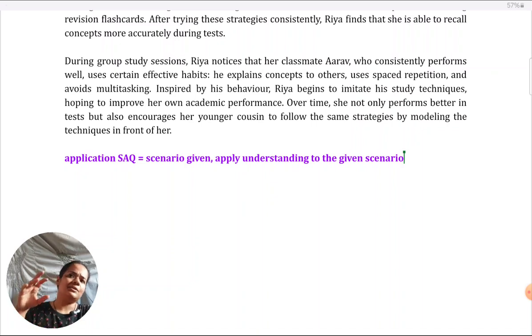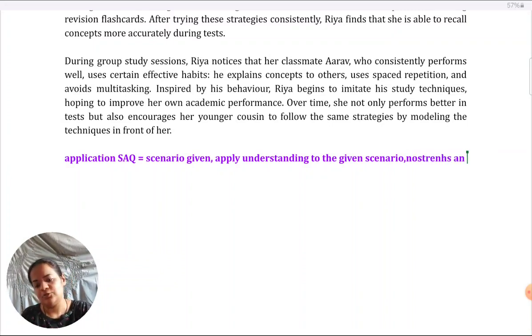It's something like in your English language or other language papers, you have unseen comprehensions or passages which you have to read and then answer the questions given below them. This is very similar to that. Because this is what we call AO2, assessment objective 2, application, there's no strengths and weaknesses that you need to give.